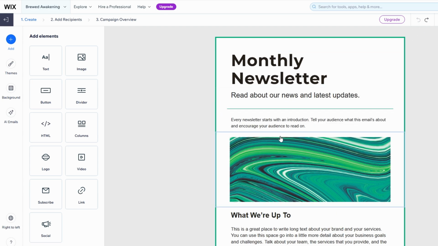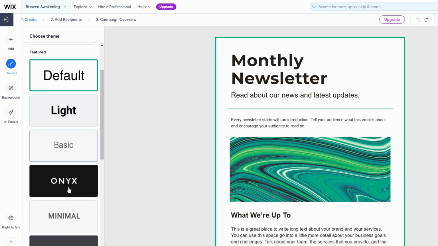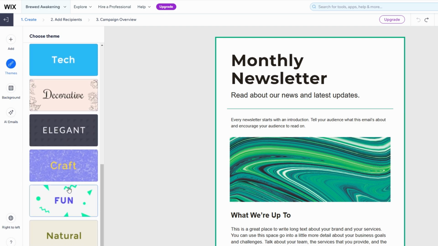Once you're inside the email editor, you'll see just how easy it is to navigate. On the left side of the screen, you have access to a variety of elements you can incorporate into your email. These include text, images, buttons, social media icons, videos, and even dividers. This gives you the flexibility to make your email as simple or as detailed as you want. You can also choose to change the overall theme of your email to match your website's branding or pick another design that aligns with the message you want to convey.